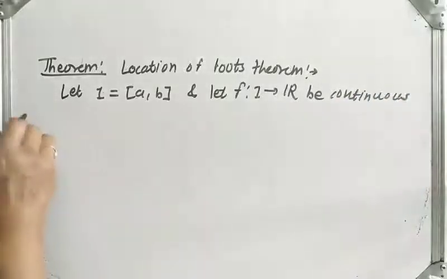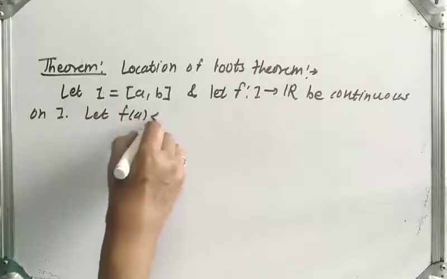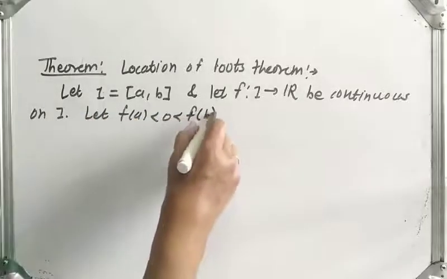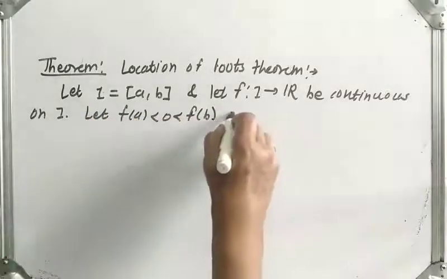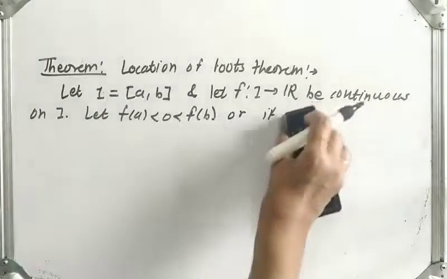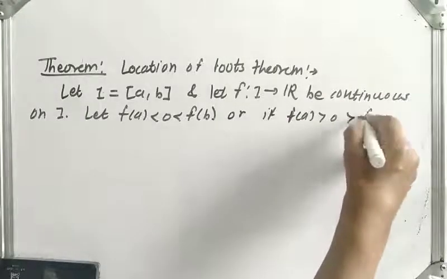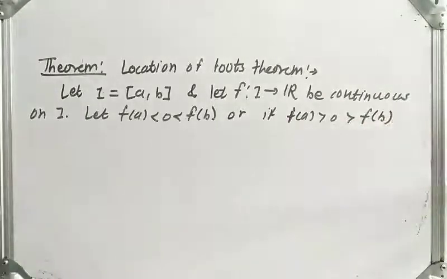be continuous on I. Let f of a be less than 0 less than f of b, or f of a greater than 0 greater than f of b.